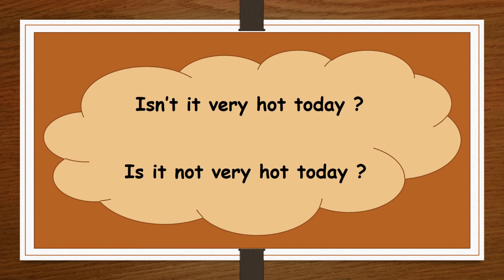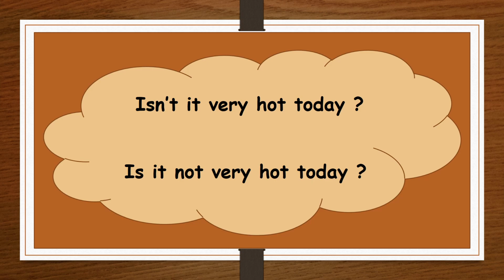Isn't it very hot today? It is the same as saying, is it not very hot today? So here in sentence 1, not is included in is itself. So what do we see?